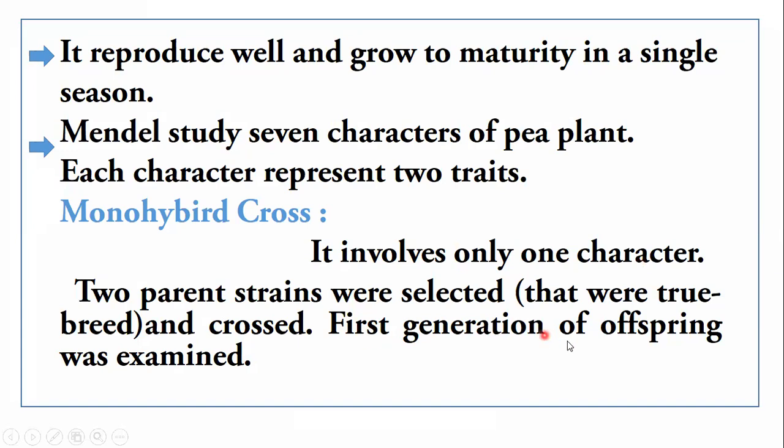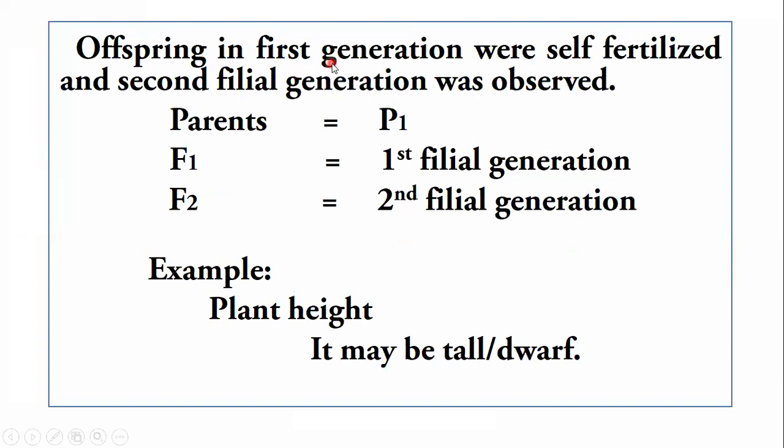So the first generation of offspring was examined, and offspring in the first generation were self-fertilized, and the second filial generation was observed by Mendel. Parents are represented as P1. F1 is showing the first filial generation, while F2 is representing the second filial generation.